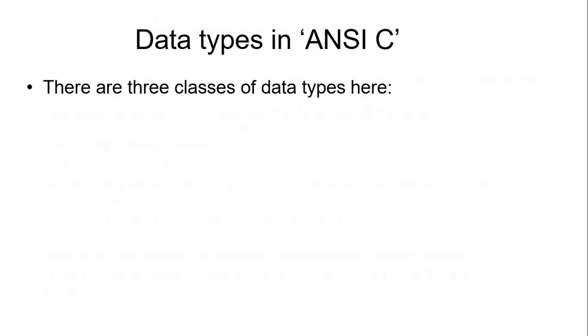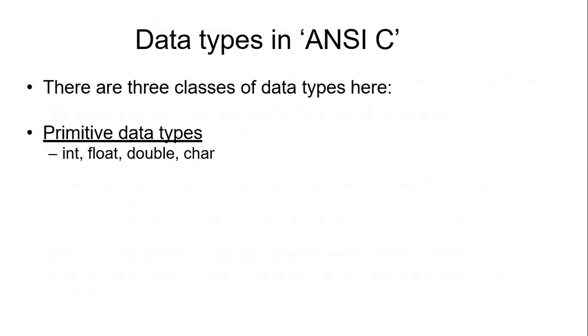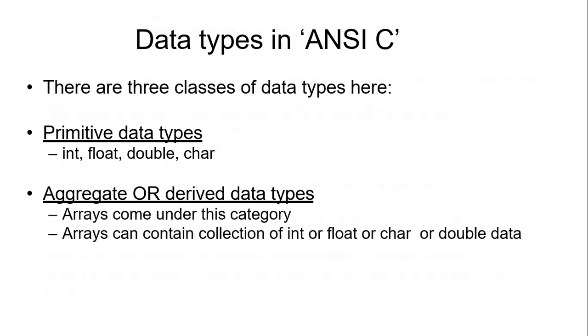So that was the concept of variables or identifiers. Then coming to the next concept, data types in our C language. There are three basic categories of data types. The first is primitive data types, where we see integer, float, double, and character. The second type is aggregate or derived data types. Arrays come under this category. An array contains a collection of similar data elements.